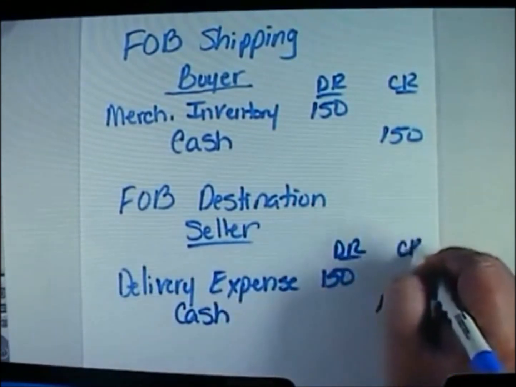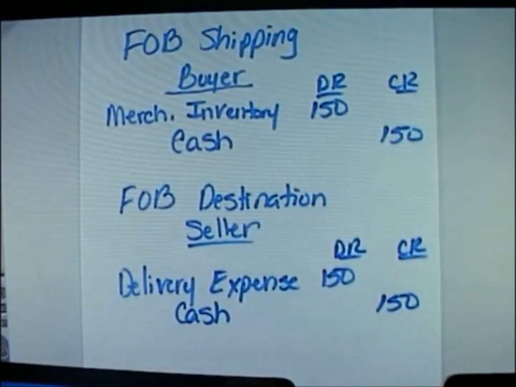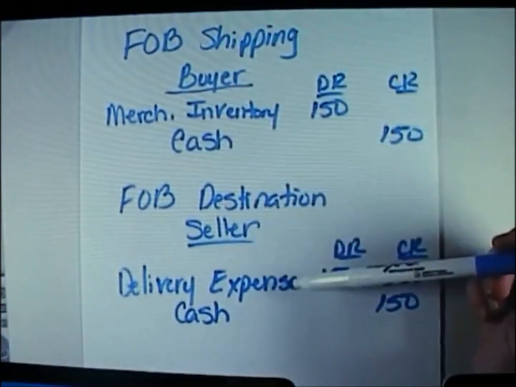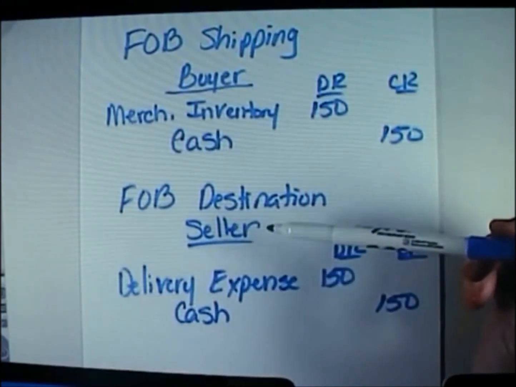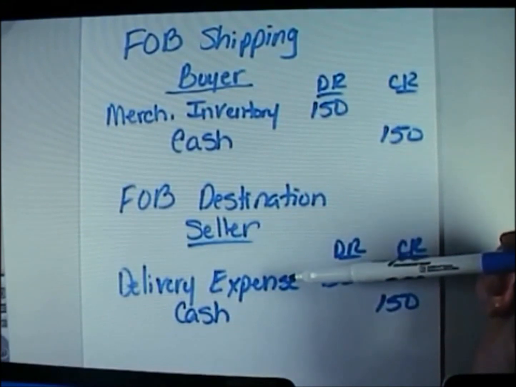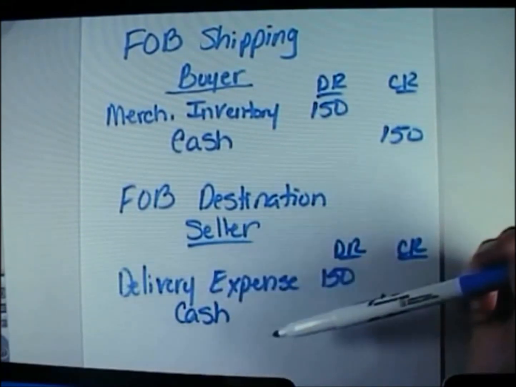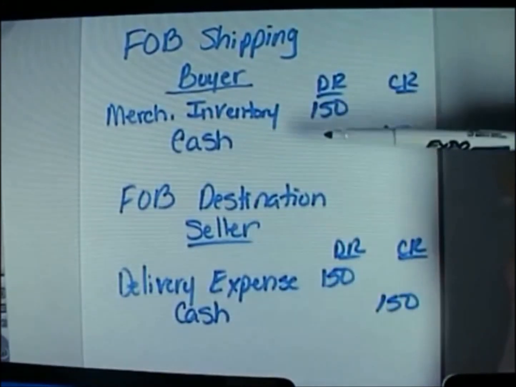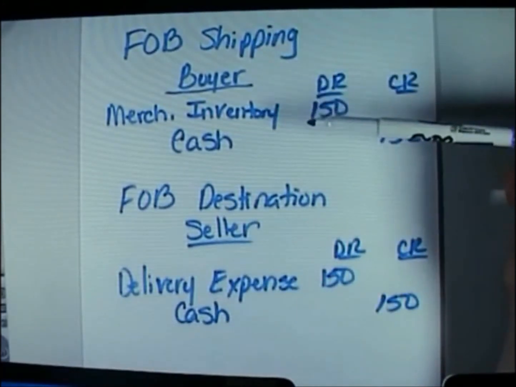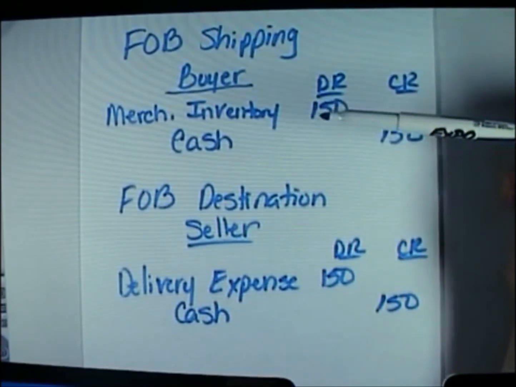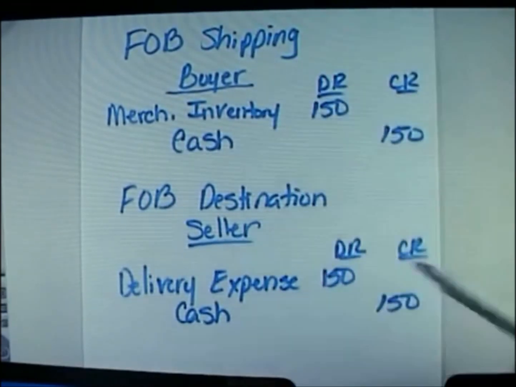Now, here's that question again. Why would the buyer record it to merchandise inventory and the seller record it to delivery expense? Well, again, the easy explanation is that the seller wants to record this as an expense because that's an expense associated with selling this particular item. However, the buyer wants to include all costs associated in merchandise inventory, so when we're ready to sell the item, we can actually set a very good sales price.